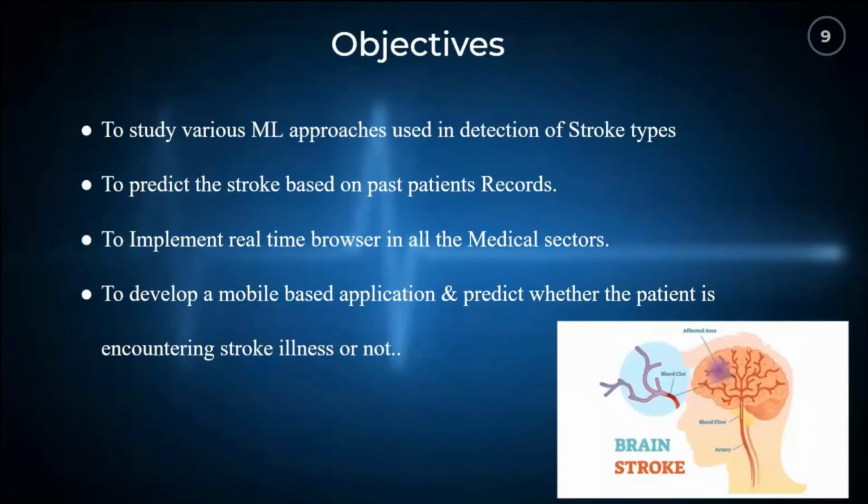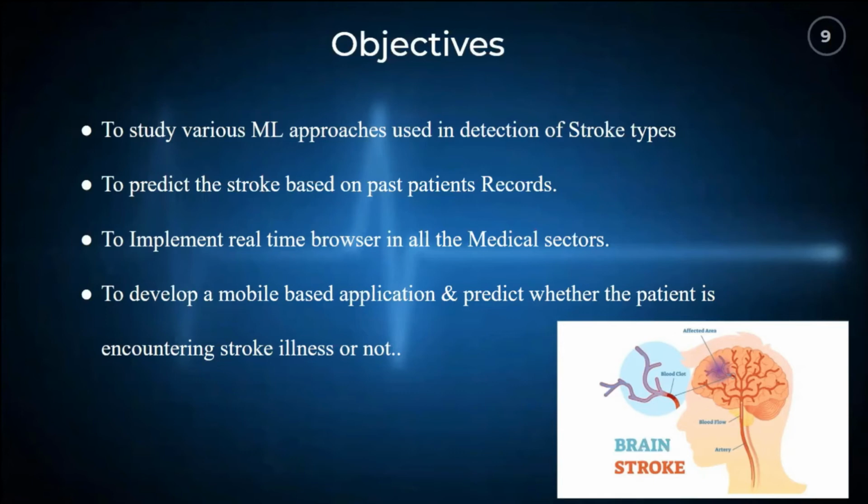Thank you. It is difficult to find stroke types at an early stage. That's why we are using different ML approaches to predict the type of stroke in an accurate way. To predict stroke earlier, we are collecting data like world patient records, hospital details, and symptoms of the stroke, and risk factors like age, gender, headache, etc.